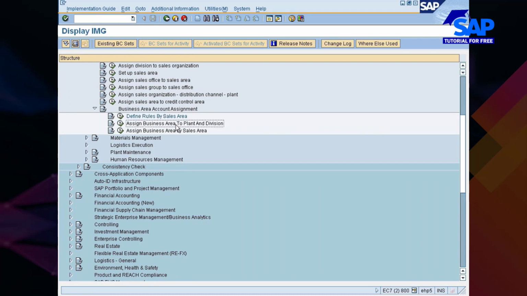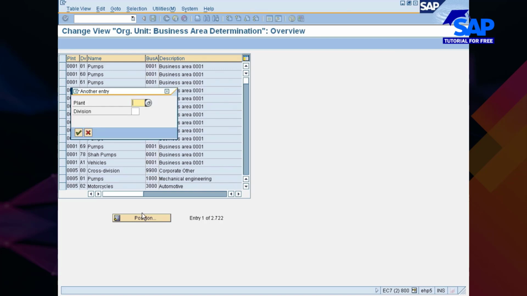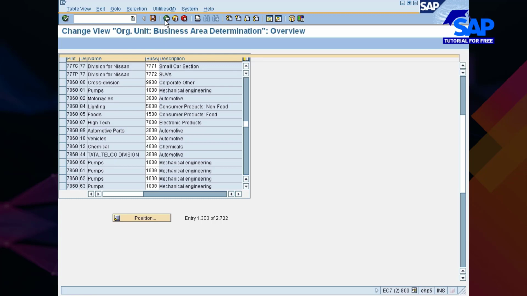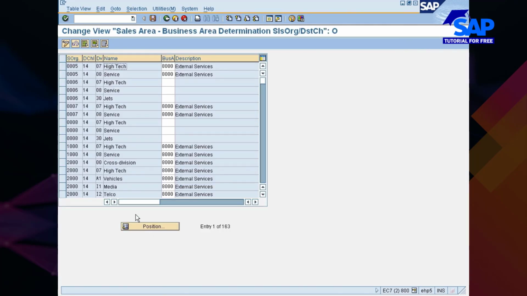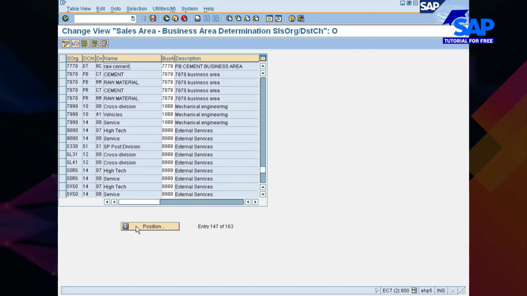Okay, now business area to plant and division. Your plant is 777C. Business area is small car section, which is there. You do not have to do business area by sales area. Just look for even this one also. The sales organization channel is 777.